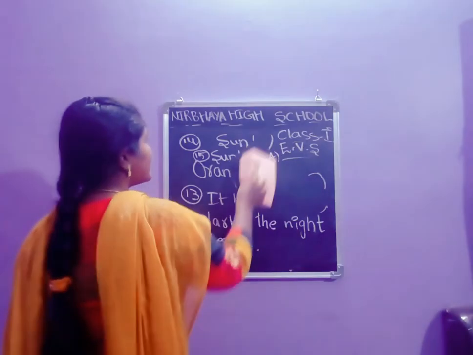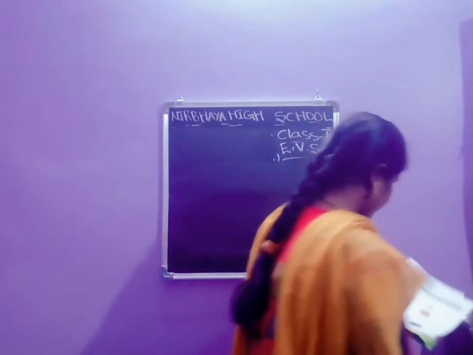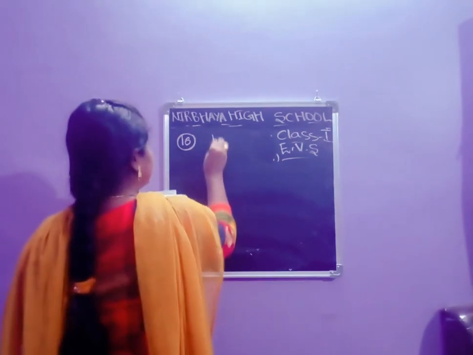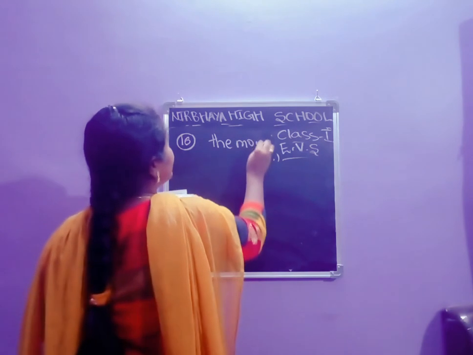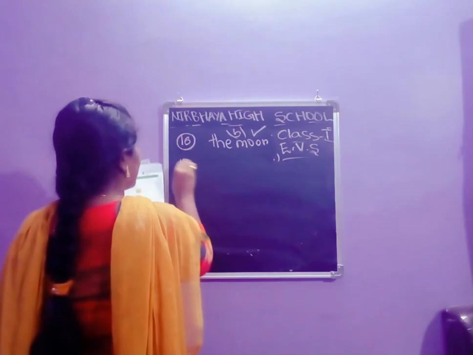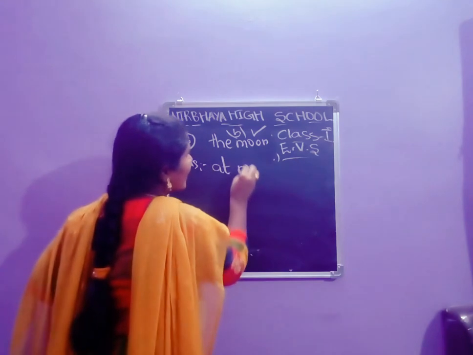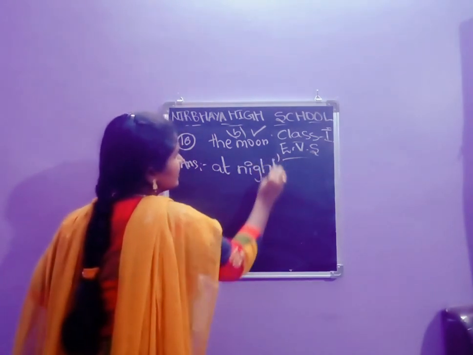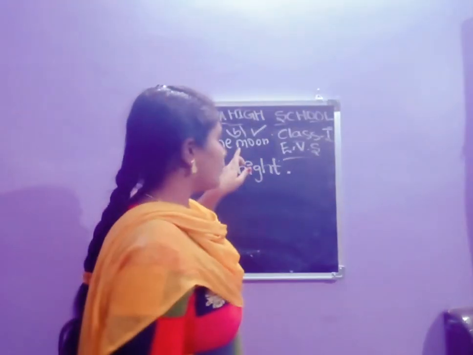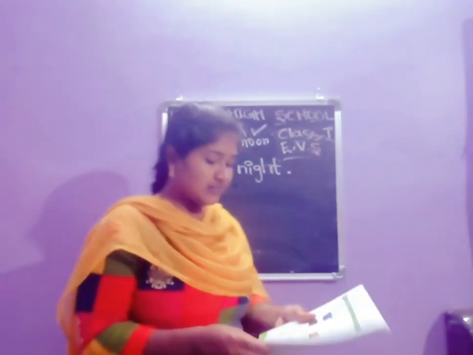So all of you take the picture, the moon, and the next one you have to write the night time. T-H-E, the, M-O-O-N, moon. So you have to take the moon. And the next one, write the answer. When do we see the moon? At night. N-I-G-H-T, night. Full stop. At night we are seeing the moon. The moon appears in different shapes.